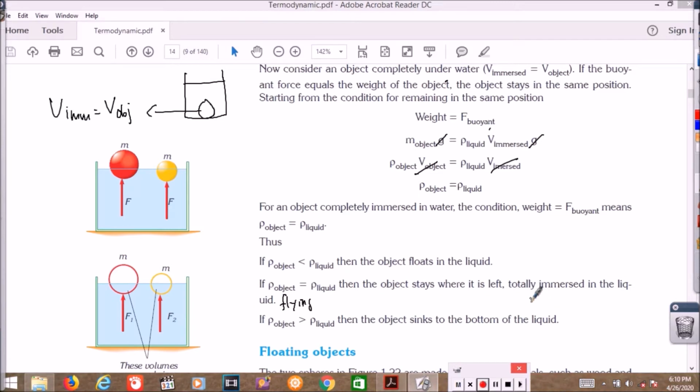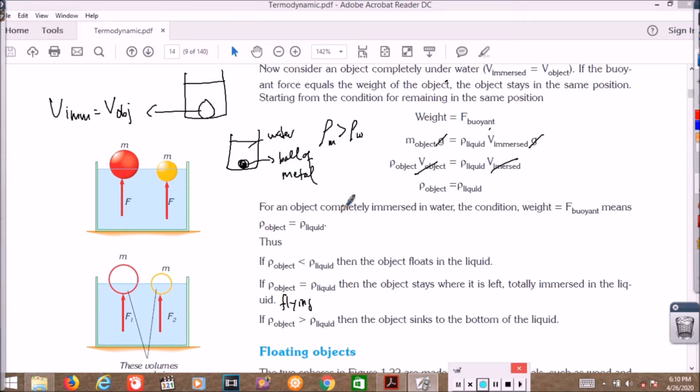Okay. For example, we have two different examples right here. If I have water and a ball of metal, rho metal is greater than rho of water, so the object will sink.